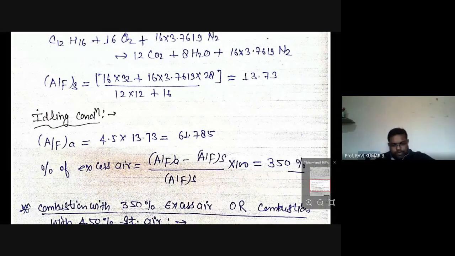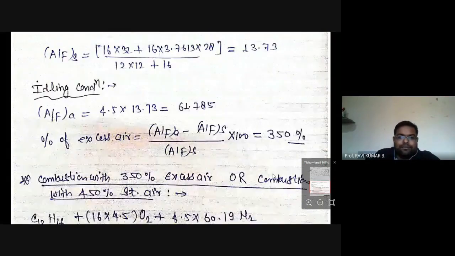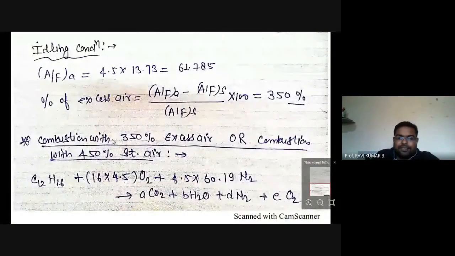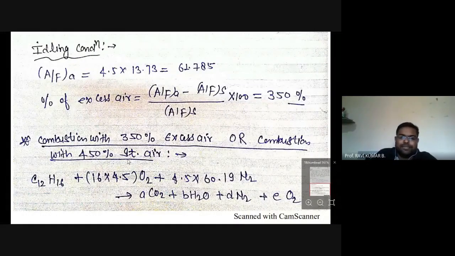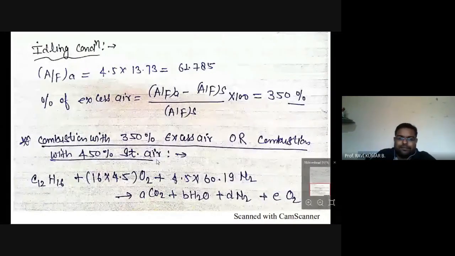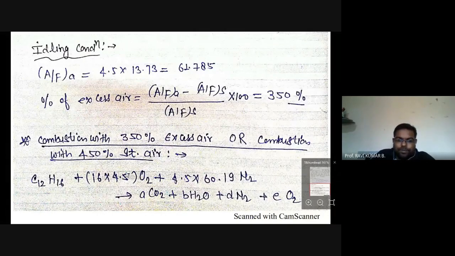So for idling condition, now we need to find out the air fuel ratio. For that we need to write a chemical equation with the 350% extra air. So complete combustion with 350% excess air, or we can say combustion with 450% standard air. So we can write the equation C12H16 plus 16 into this 4.5, that is representing 450% air, right?